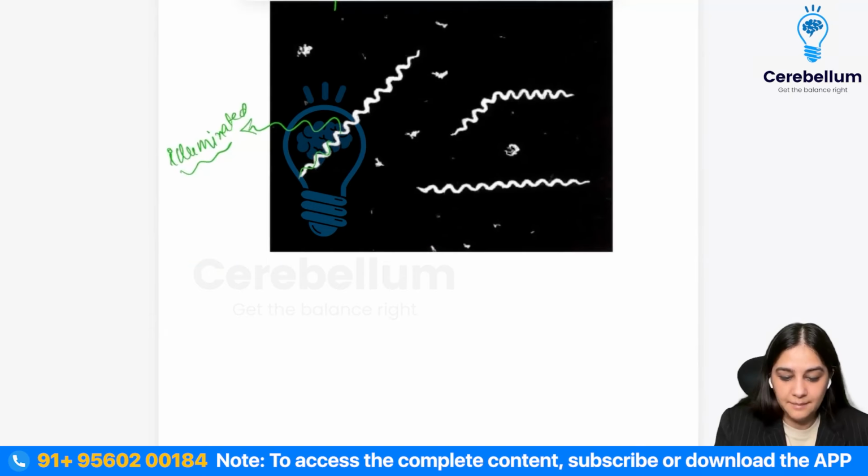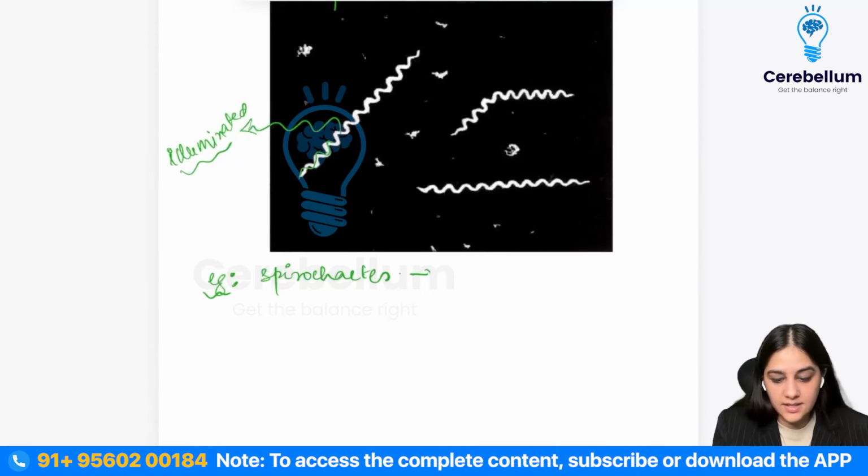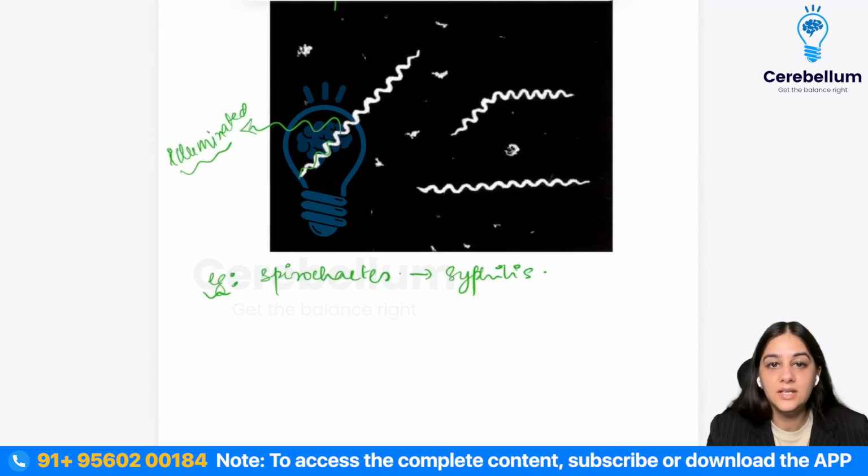So this is an example of what? That dark ground microscopy is done most commonly in which organisms? In your spirochetes, and especially what? Your syphilis. Because they are so small, they are not visible usually. So that is why they are done through the dark ground microscopy, right? So that completes our dark ground microscopy.